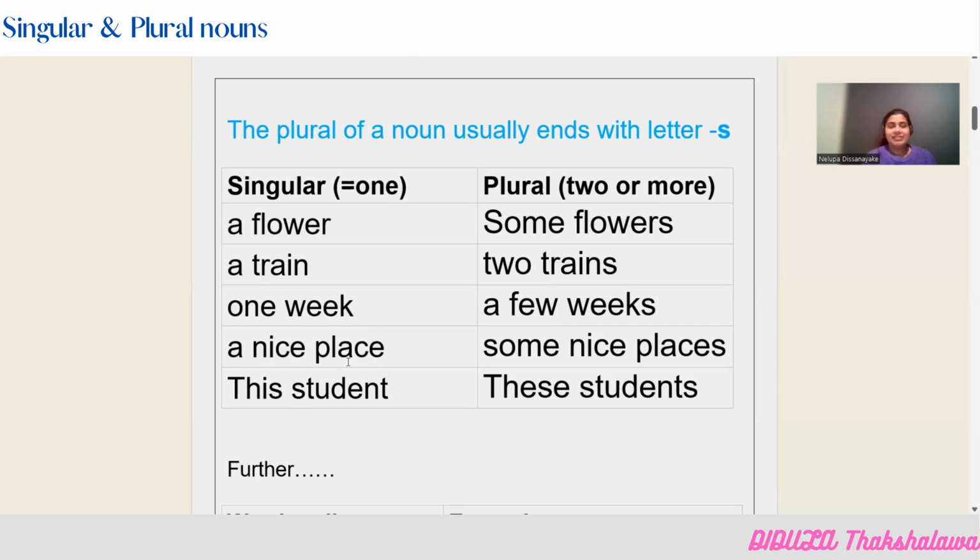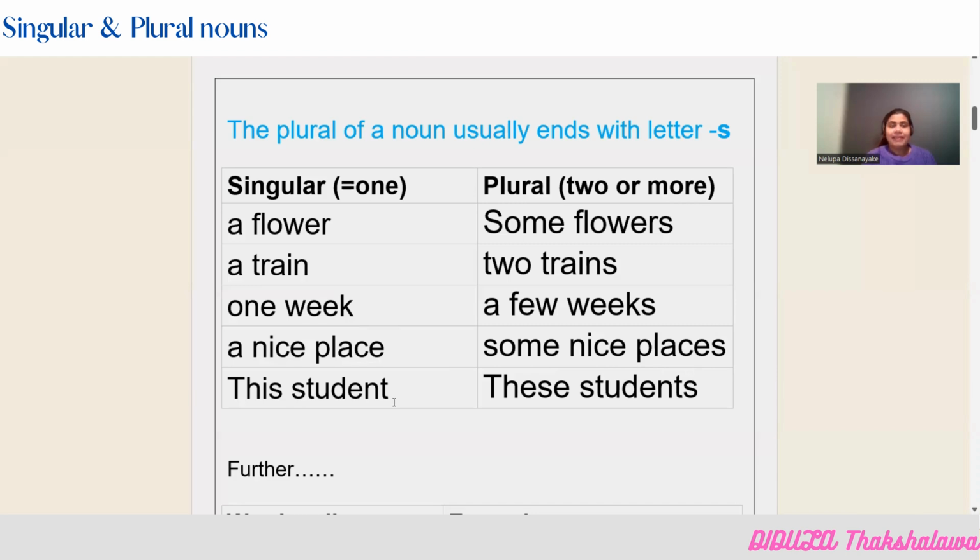A nice place. When you go somewhere, you can say there is a nice place. It was a nice place. So you can basically say a nice place. Place is the noun here. So now when you change this singular noun into plural, you have to add S. Some nice places. We went for a picnic and we saw some nice places there.